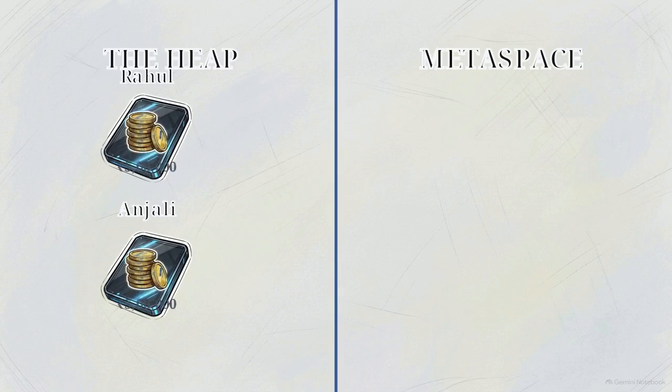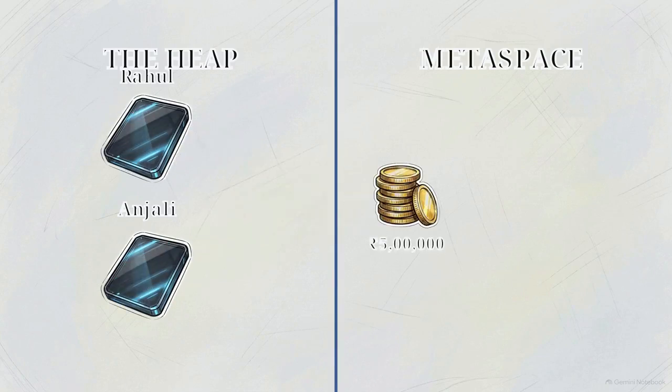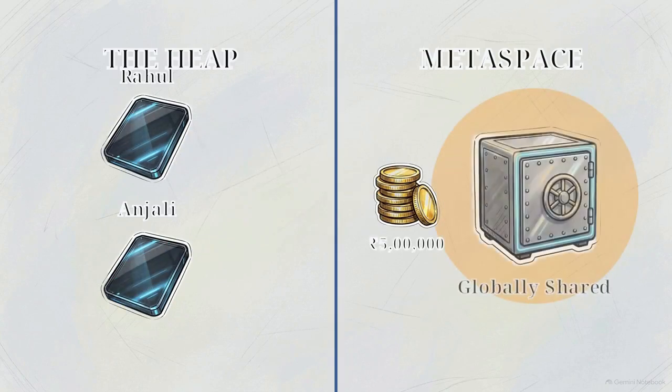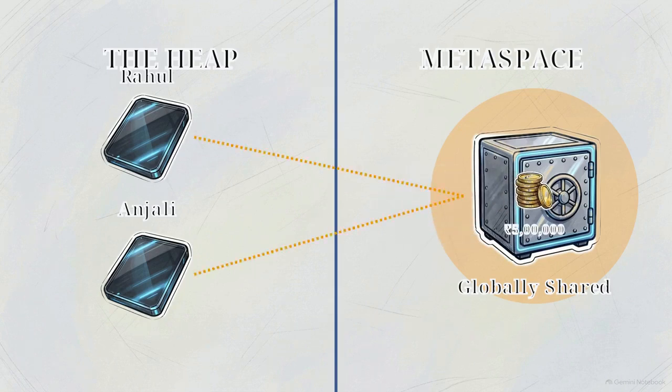Here on the left is the heap, where normal instance variables are allocated into separate, isolated boxes. But the word static evicts a variable from the heap. Over on the right is the metaspace. The bank balance lands here, in a single, globally shared zone.